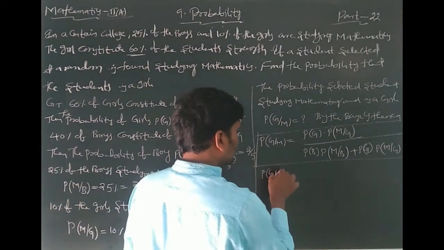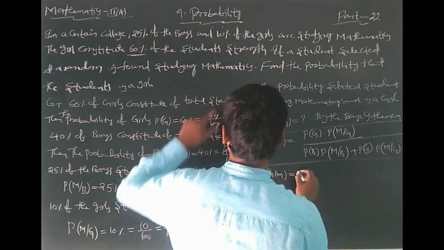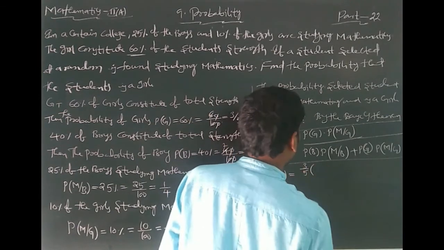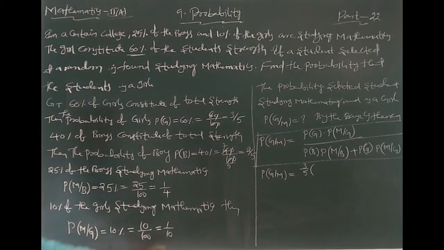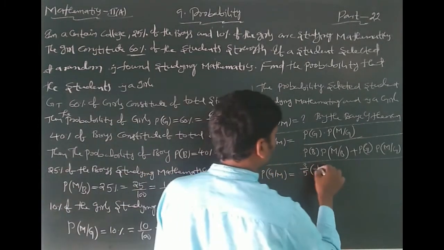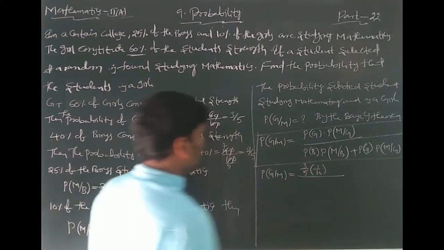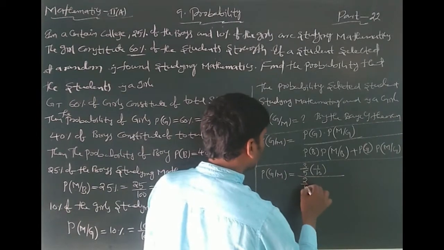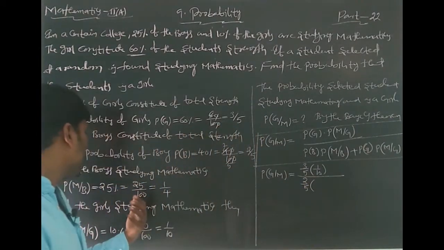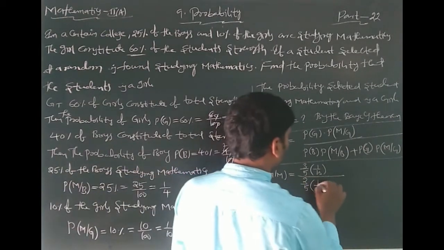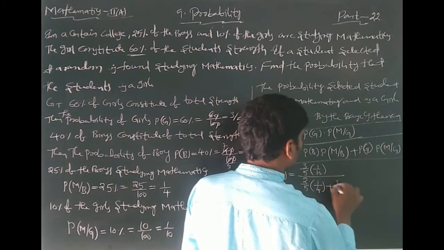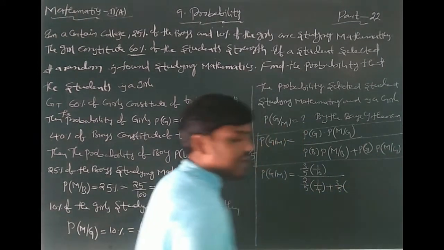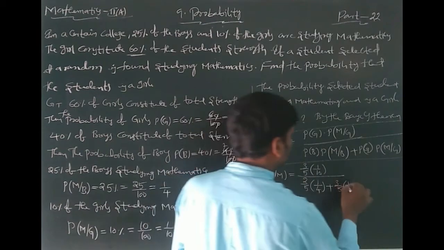P of G by M equals P of G, 3 by 5, into P of M by G, 1 by 10, all by P of B, which is 2 by 5, into P of M by B, 1 by 4, plus P of G, 3 by 5, into P of M by G, 1 by 10.